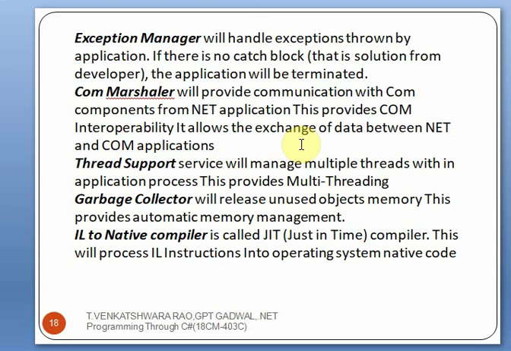The next block is the COM marshaler. This will provide communication with the COM components from .NET applications. The main use of this COM marshaler is that it supports communication between applications. This provides communication interoperability. It allows the exchange of data between .NET and COM applications. And the next block is thread support. Thread support service will manage multiple threads within the application process. This provides multi-threading, that is, multiple operations can be performed at the same time.